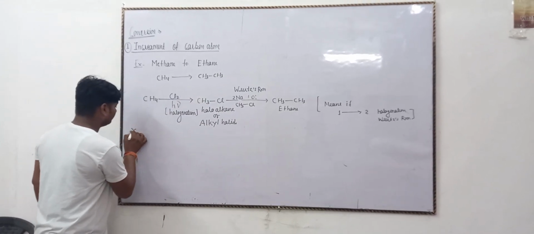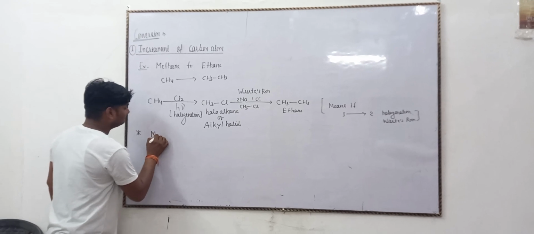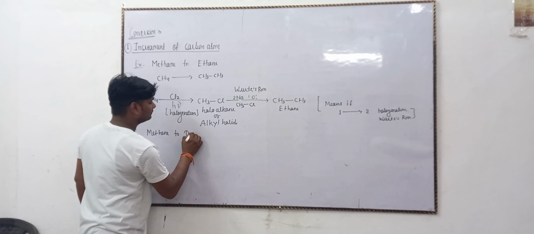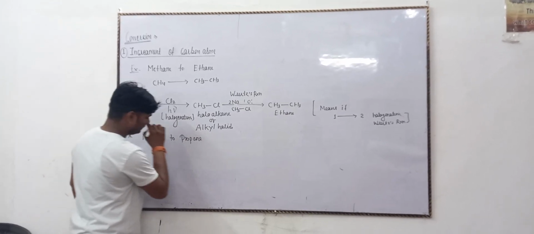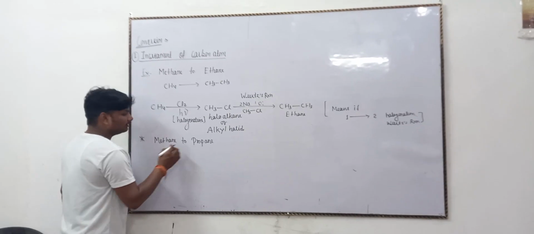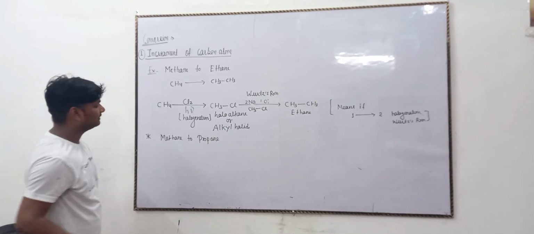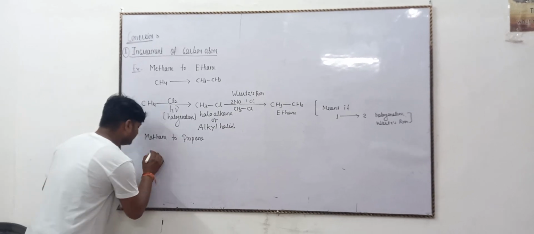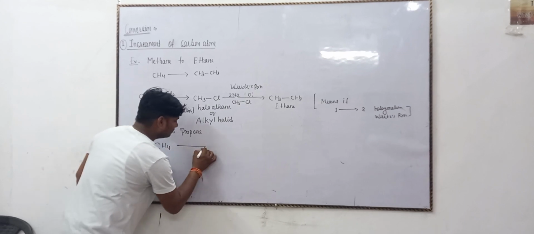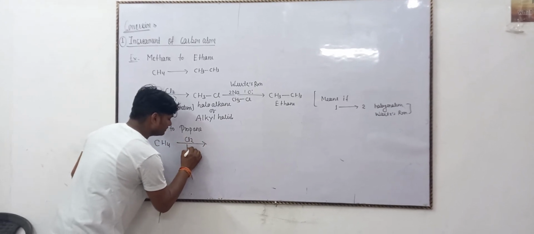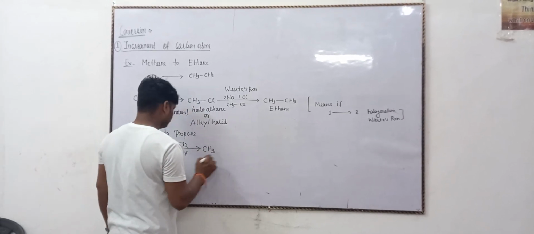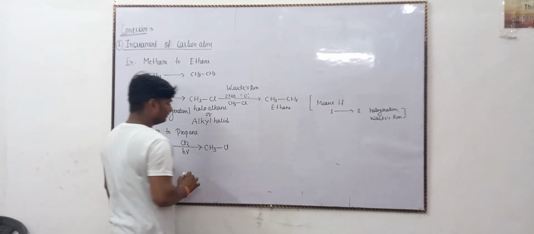First, as an example, methane to propane conversion. Right now the first carbon is converted to the third carbon. First we have the CH4 molecule. Firstly, the same type of chlorination with the presence of sunlight converts it to CH3Cl.